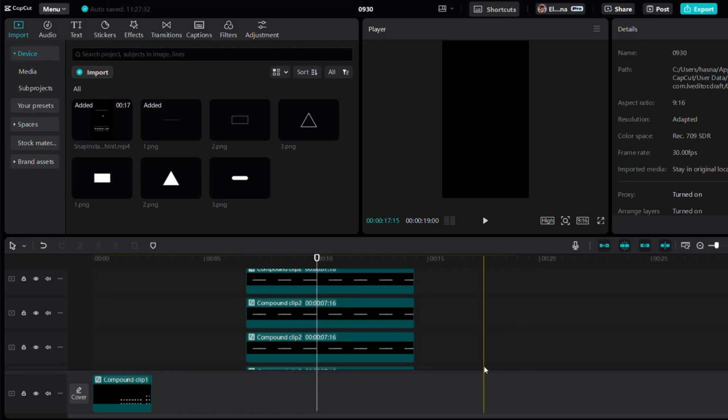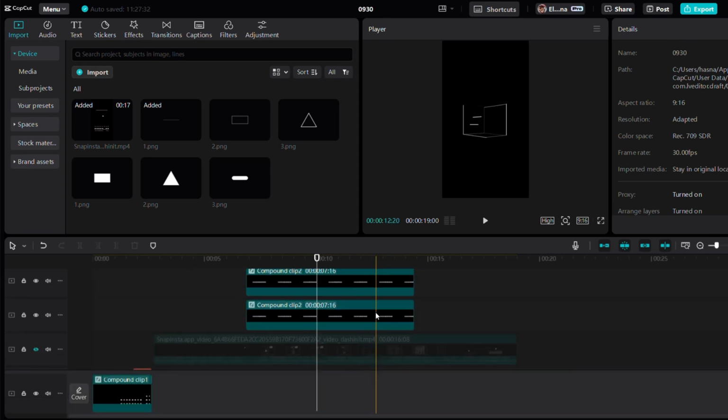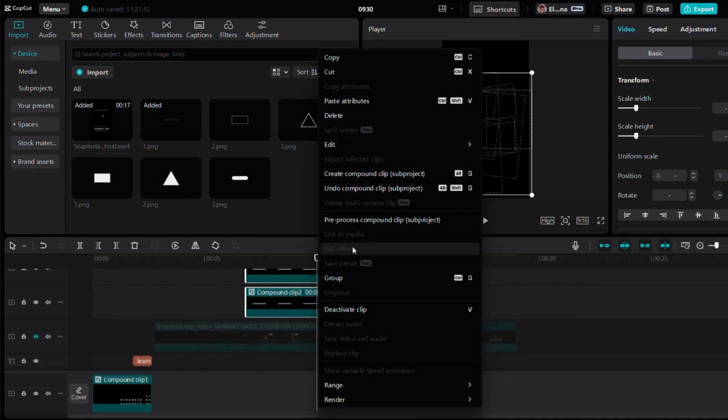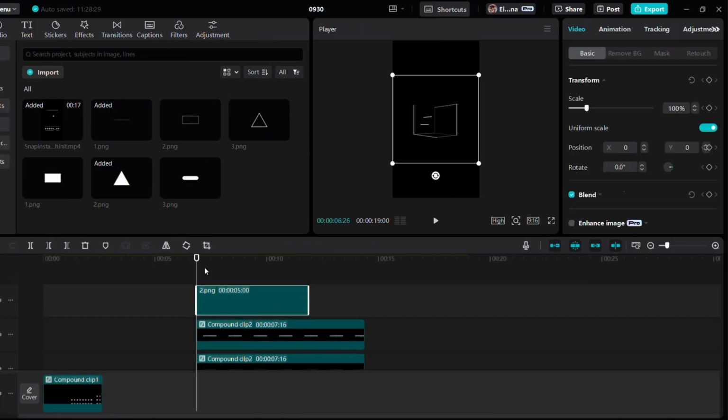Since we're working with so many media tracks, let's reduce them by creating a compound clip for all the layers except for the last two. Drag the triangle onto the timeline. Now we need to tilt it.